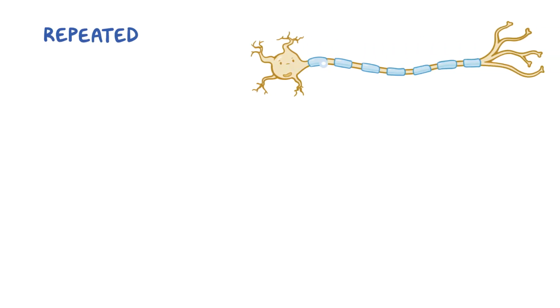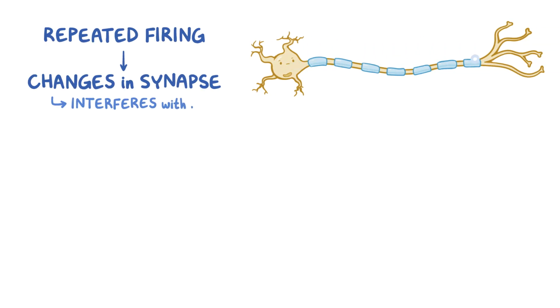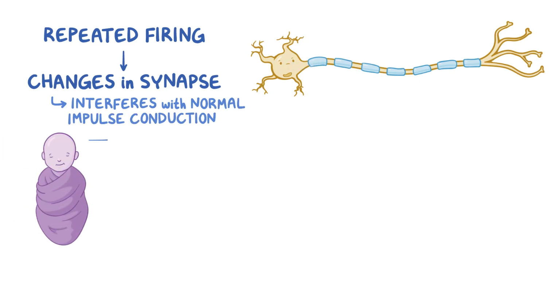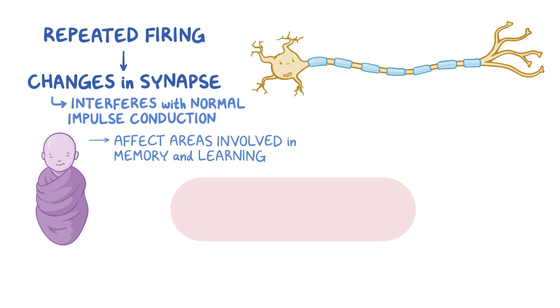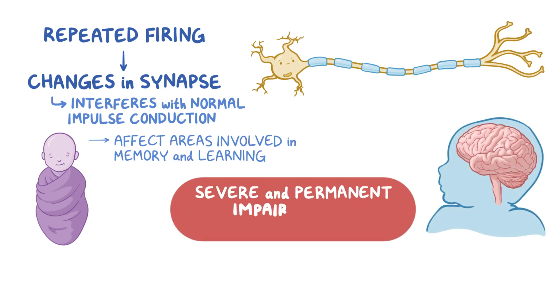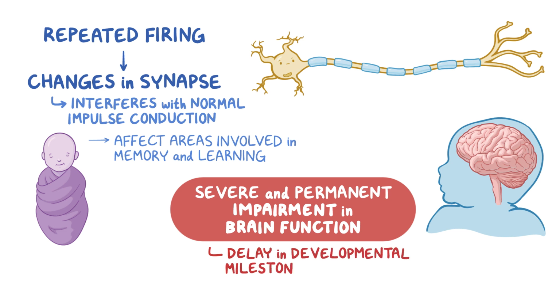Although the exact mechanism is unknown, repeated firing of neurons causes changes in the synapse, which interferes with normal impulse conduction. Also, abnormal firing during sleep can affect brain areas involved in memory and learning. The end result is severe and permanent impairment in brain function, and a delay in the developmental milestones like sitting and babbling.